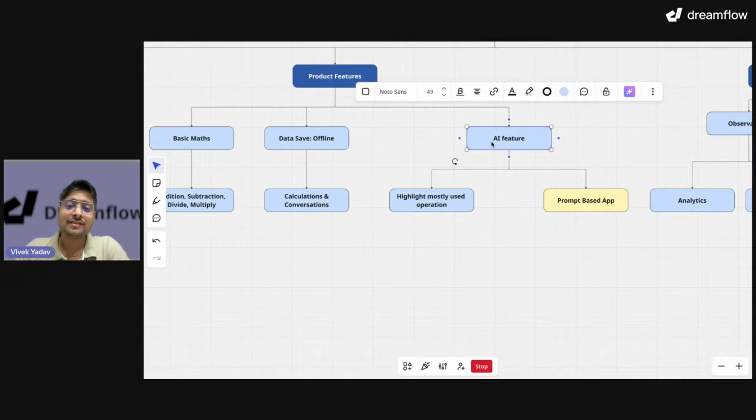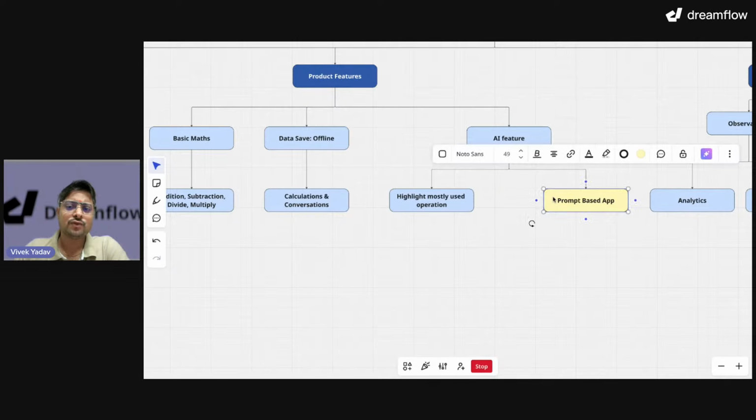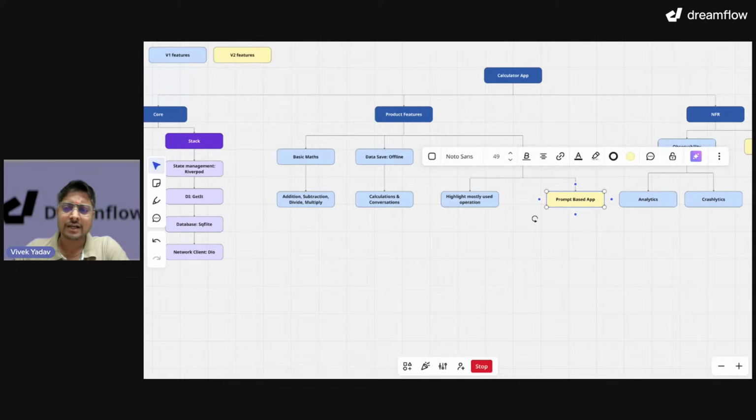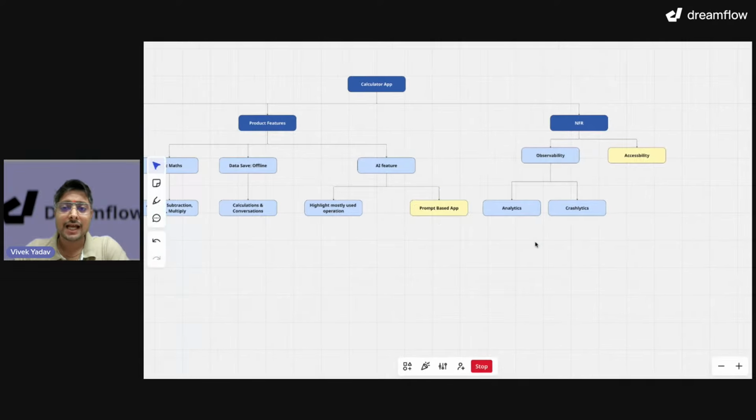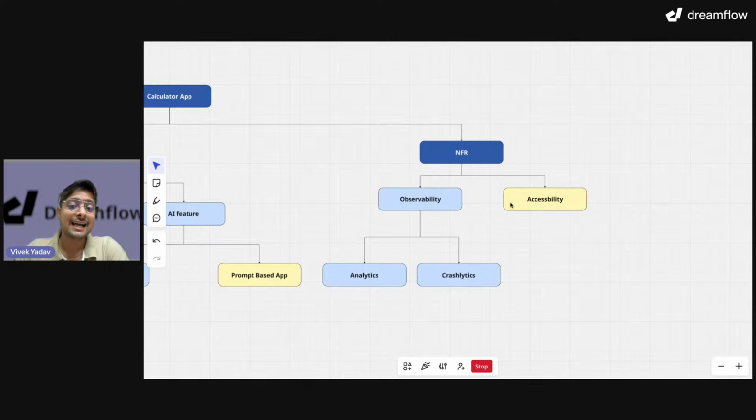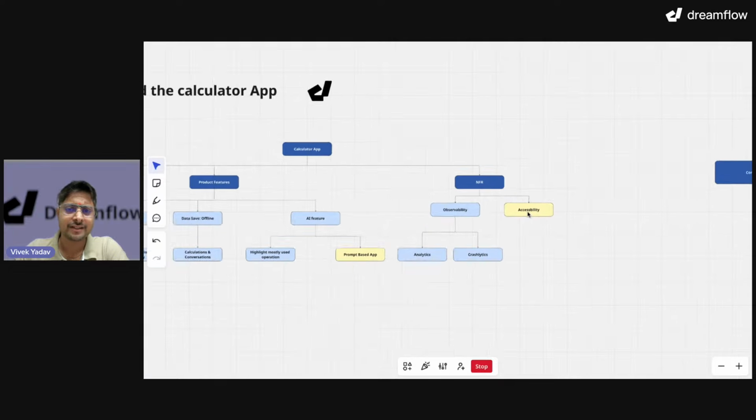So we'll have a simple AI feature, which would be a basic prompt-based calculation, and of course all applications should have NFRs, right? So here we are going to have observability and accessibility. In observability we will try to have Crashlytics and analytics, and a basic accessibility for us.